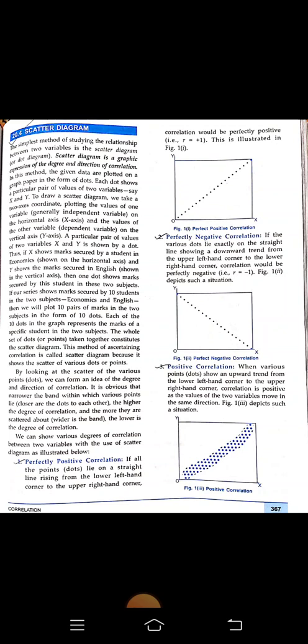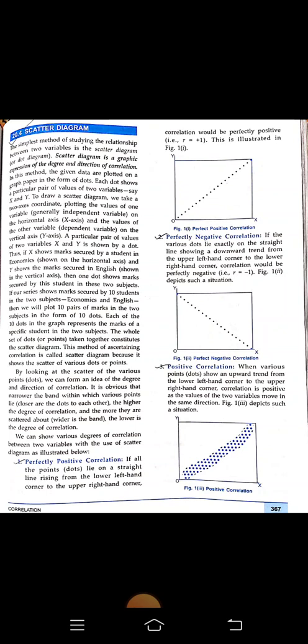First, perfectly positive correlation. If all the points or dots lie in a straight line rising from the lower left hand corner to the upper right hand corner, correlation would be perfectly positive. You can see this in figure number 1. Number 2, perfectly negative correlation. If the various dots lie exactly on a straight line showing a downward trend from the upper left hand corner to the lower right hand corner, correlation would be perfectly negative, as depicted in figure number 1, the second figure.